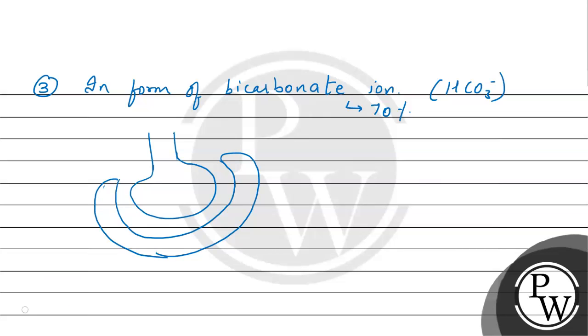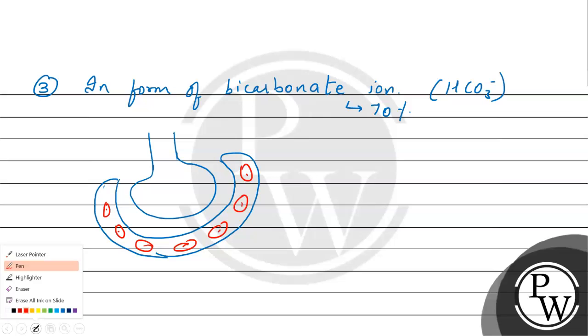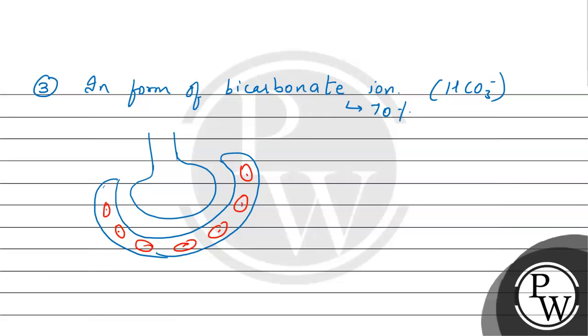And inside it, we have obviously RBC cells, which carries the CO2. So you can say this is alveolar cavity. And this is our RBC and this is blood capillary.